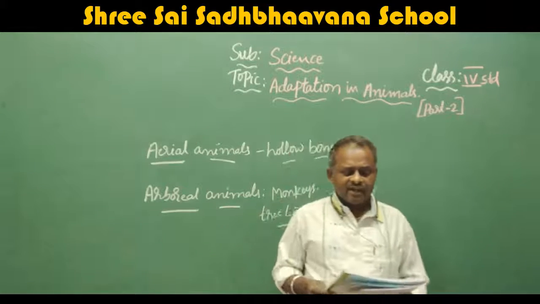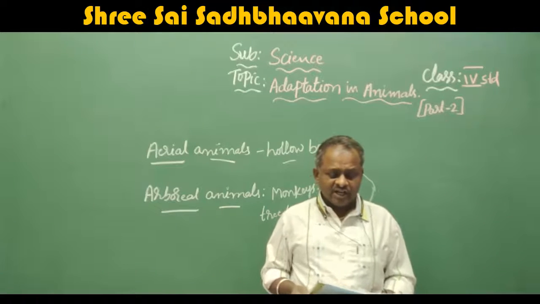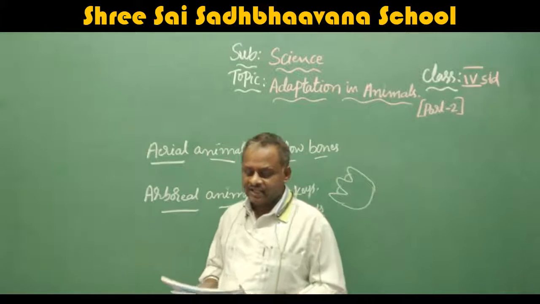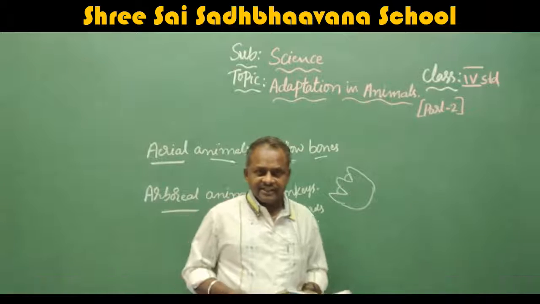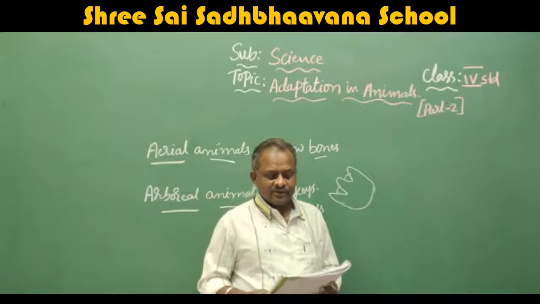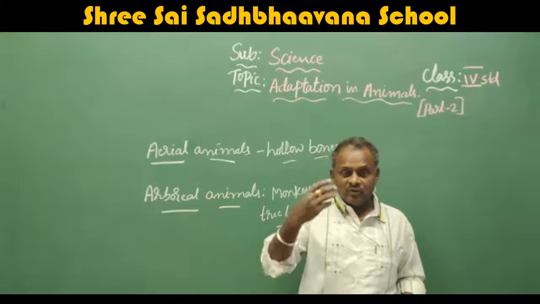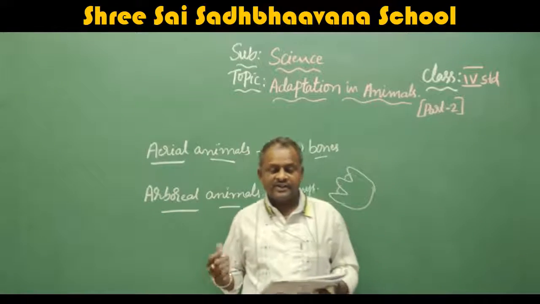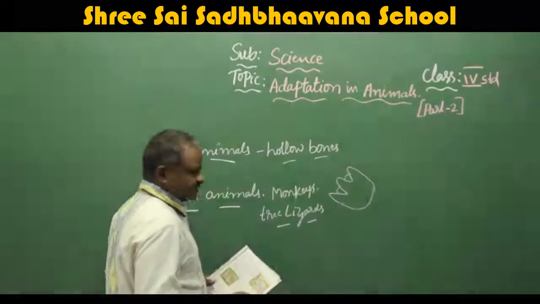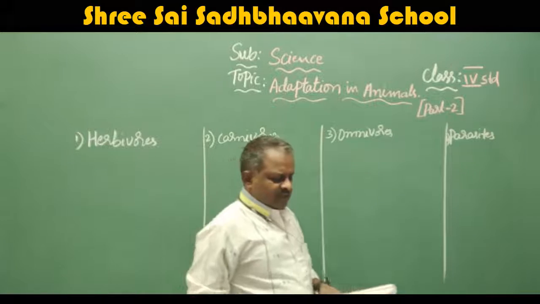I will read adaptation for food. Animals can be classified into four groups according to the type of food they eat. That means animals are divided into four types. How many types? Four groups, according to what food they eat. The first one is herbivorous.